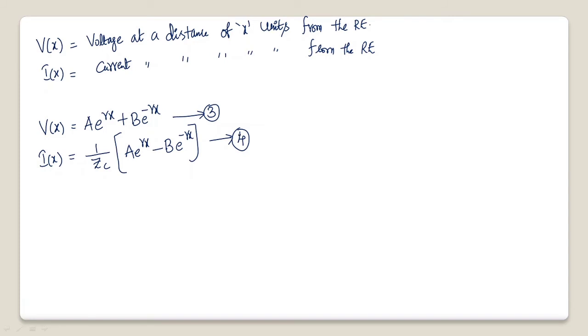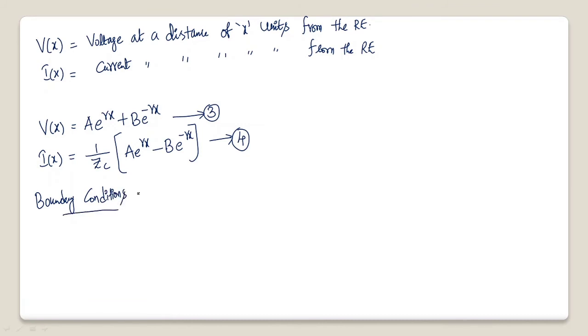Now how can I get the values of A and B? We need to know the values of A and B by substituting the limits, or the boundary conditions. What are the boundary conditions? Let me write the boundary conditions first.